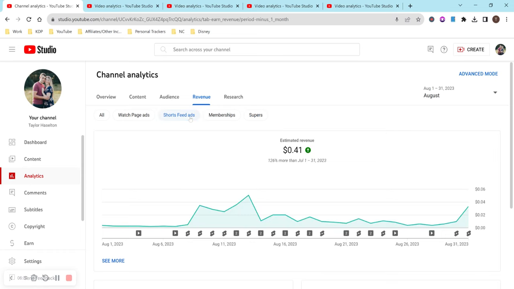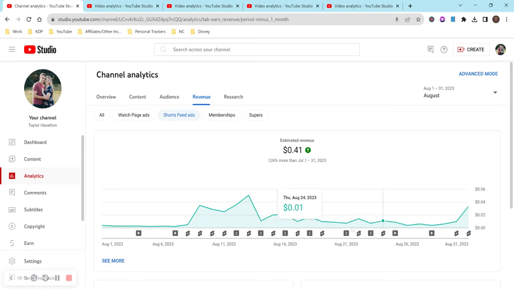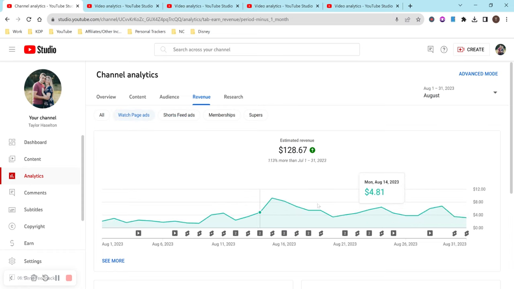I have gotten a Super Thanks before, and this is my Shorts feed ads and then my watch page ads. And I definitely posted a lot more Shorts than I have been. And then again, my highest day for August was $9.28. My lowest day was probably $1.47 right here. And then I haven't dropped below $3 for August since after that, which is just unbelievable.